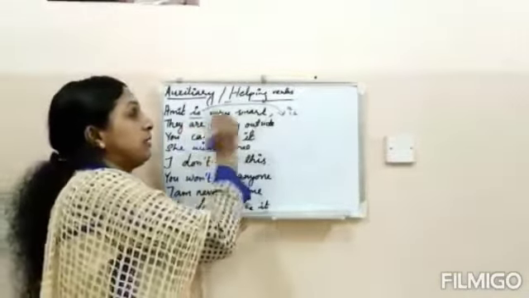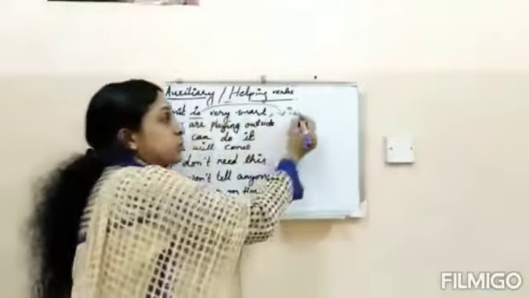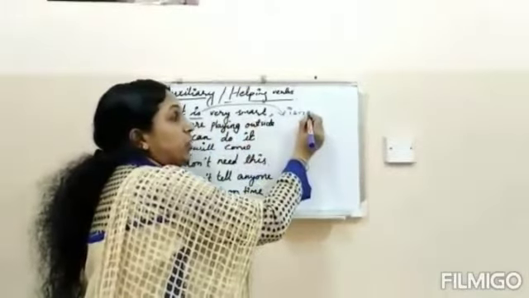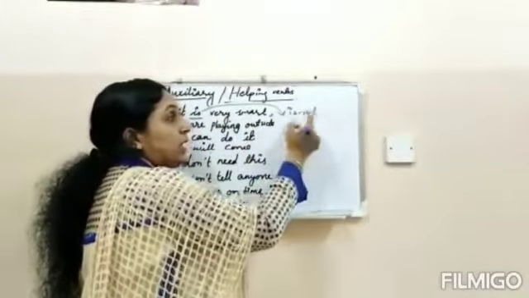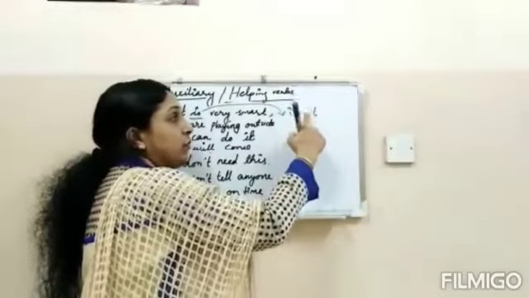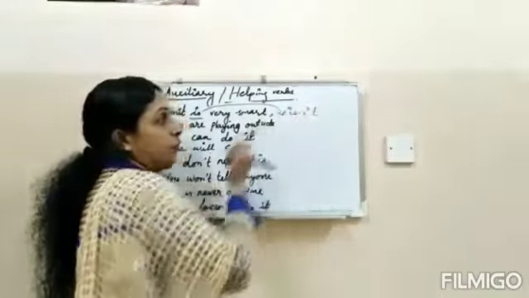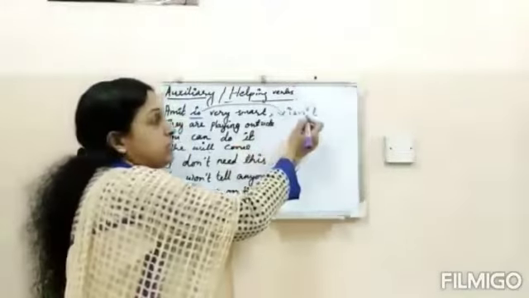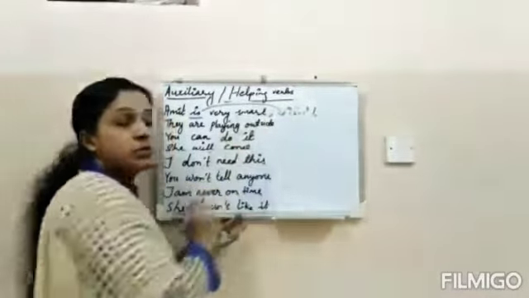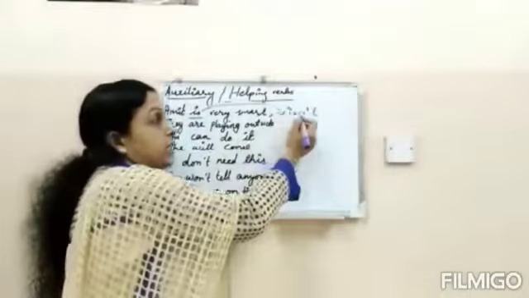Amit is very smart, so it is a positive sentence. So we will write not: Amit is not. Instead of this "not", we use an apostrophe and write isn't.